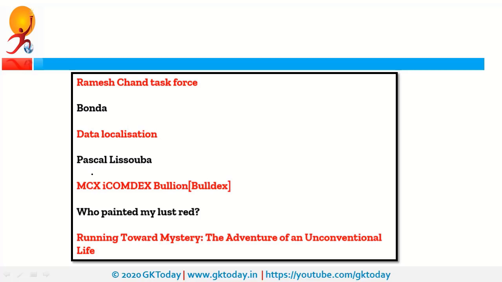Next is Pascal Lissouba. He was the former president of the Republic of Congo, and he passed away recently. Next is MCX launched BullDex. So what is BullDex? It is Bullion Index. What is MCX? It is the Multi Commodity Exchange of India. So India's first listed national level electronic exchange launched this BullDex. It is India's first tradable real-time bullion index.